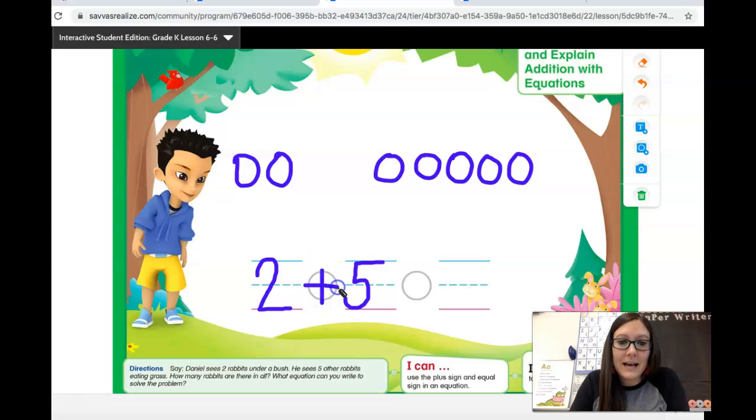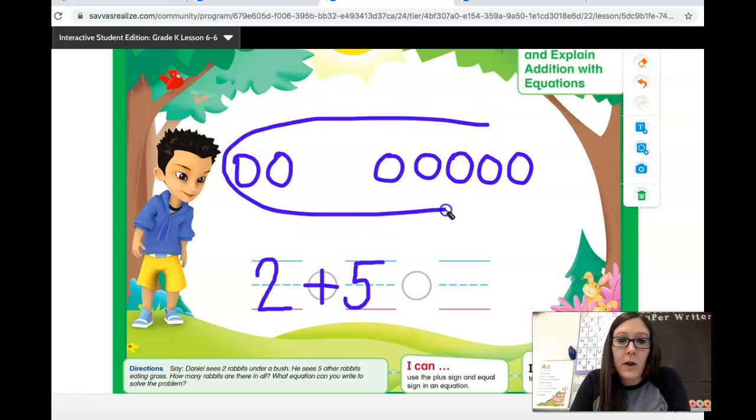The plus sign. And then let's draw a circle around all of them to show that we're going to join these 2 groups. And let's count how many there are in all. 1, 2, 3, 4, 5, 6, 7.